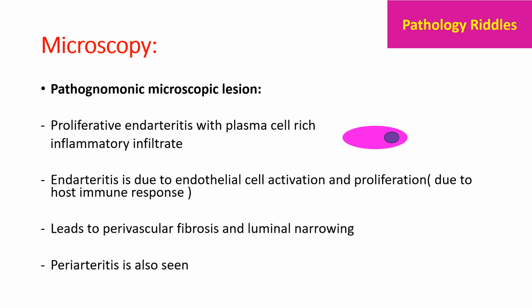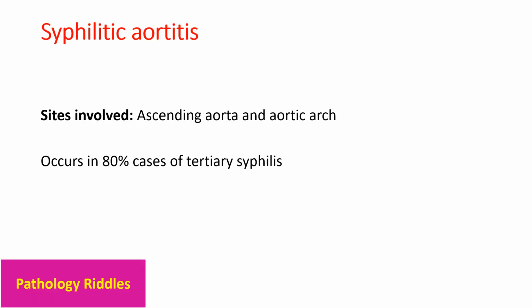As with any inflammatory lesion, there will be swelling. So it will lead to luminal narrowing, and as the inflammation progresses, there will be fibrosis. Periarteritis is also seen. Syphilitic aortitis is seen in ascending aorta and aortic arch. It occurs in around 80% of tertiary syphilis cases.